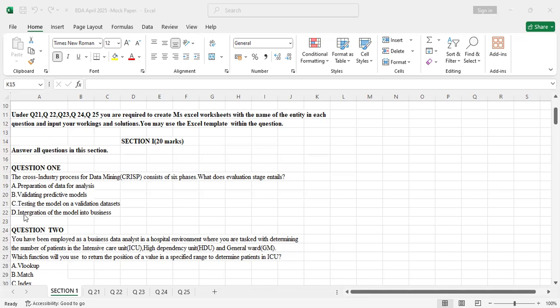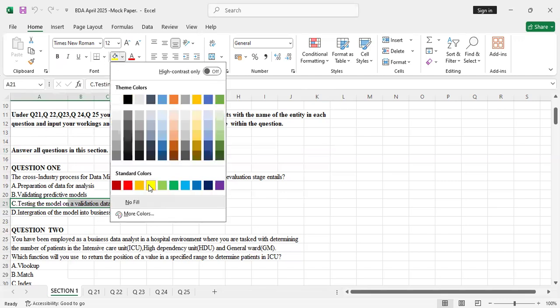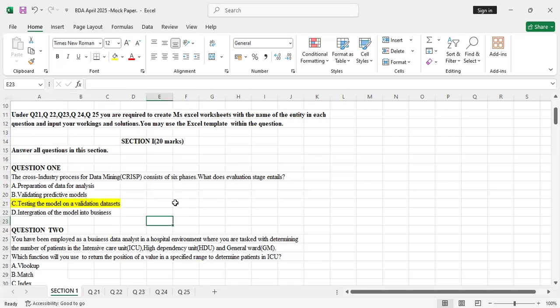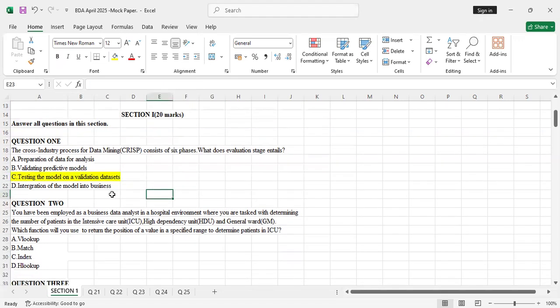Part D was integration of the model into business. That's the implementation part, not the evaluation stage. The evaluation stage involves testing the model on a validation data set. So that was the correct answer. In this question, you have to know the 6 phases of the cross-industry process for data mining and what they entail.